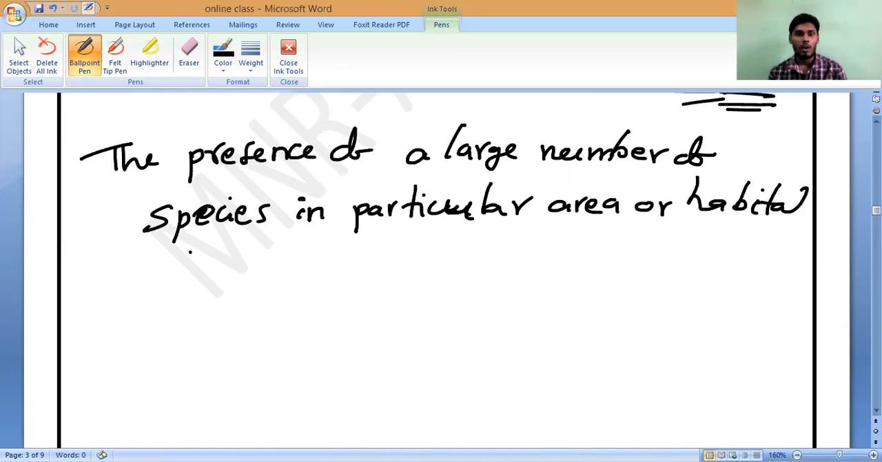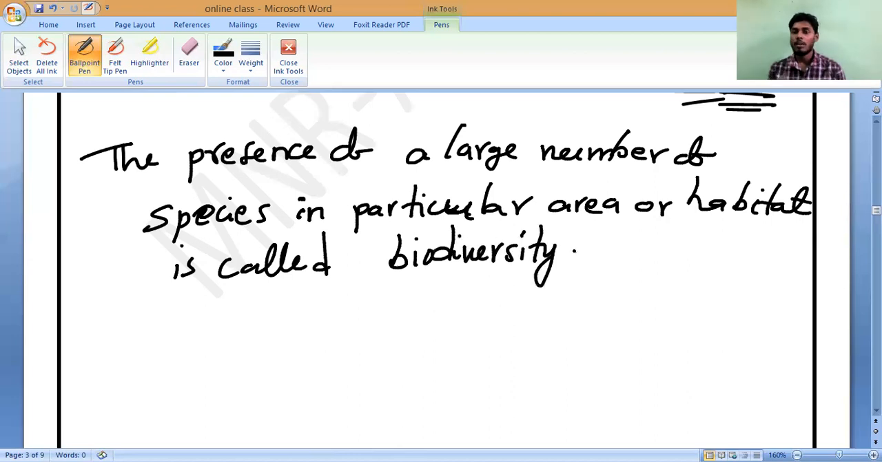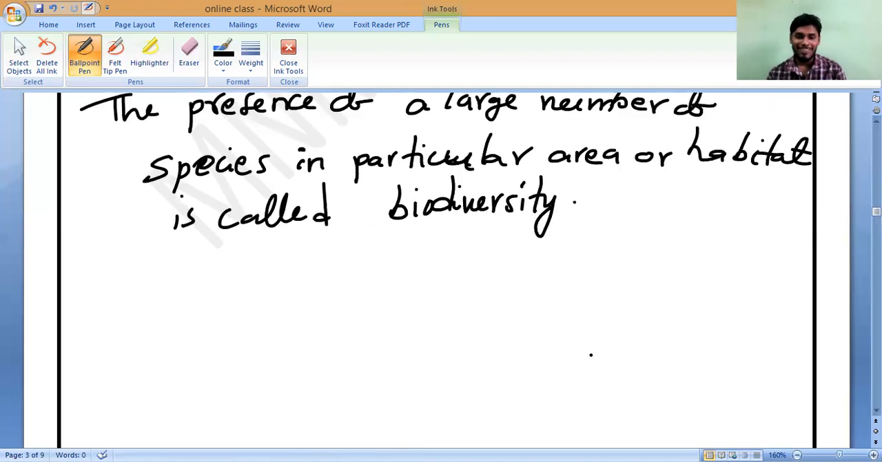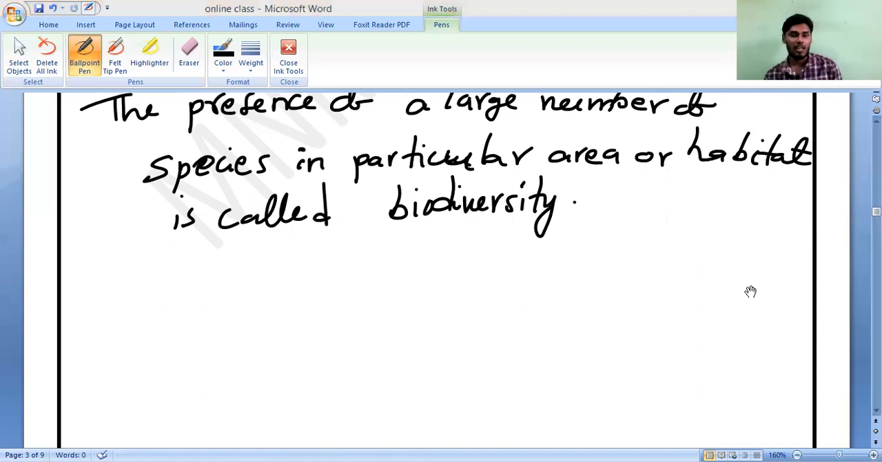Habitat is called what we should call biodiversity. Do you understand? I have taught you three examples. You can write forest, you can write lake, you can write ocean, you can write some other thing also.